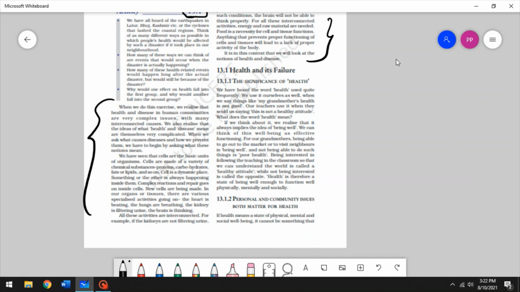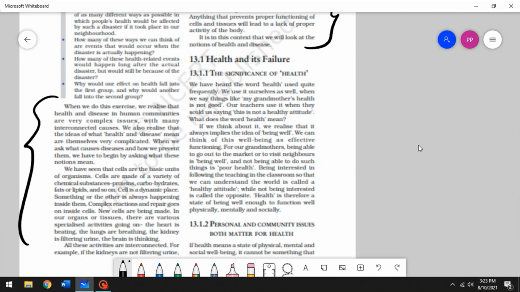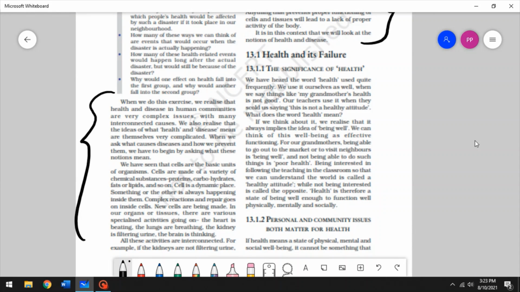Alright, so let's start with health and its failure, and let's talk about the significance of health. We use the word health very often. It's very common, right? Whenever you see your grandparents, you say, is your health fine? And your grandparents will say, yeah, I just went to the market yesterday and bought a few treats for you, and they give it to you. All good, very nice, but that's not exactly the definition of health.